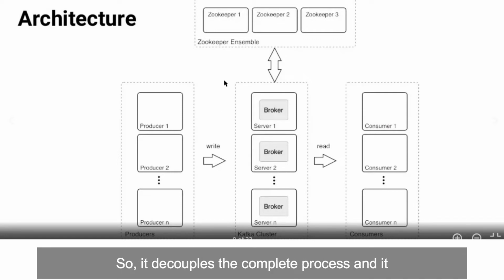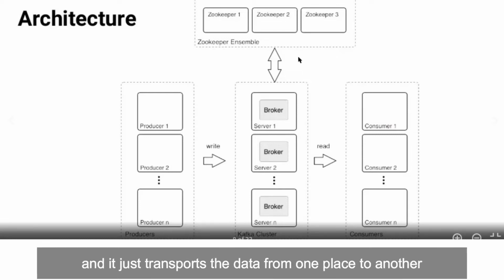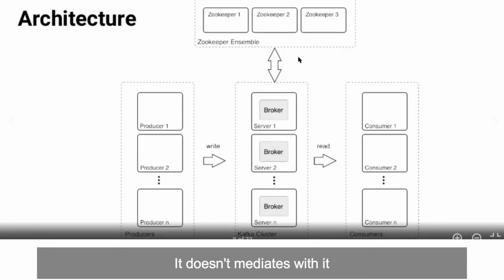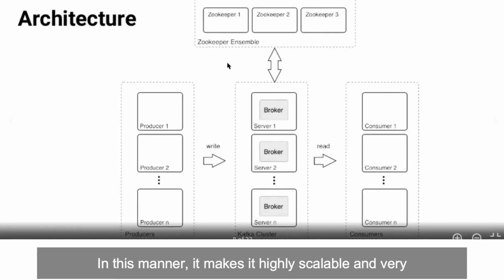So it decouples the complete process, and it reduces the number of connections that were initially being made, and it just transports the data from one place to another. It does not mediate with it, and it does not change anything in it, right? So in this manner, it becomes highly scalable and very efficient in processing real-time data and making use of it.